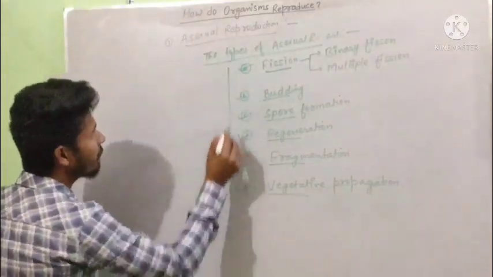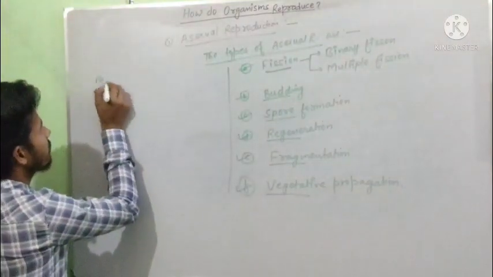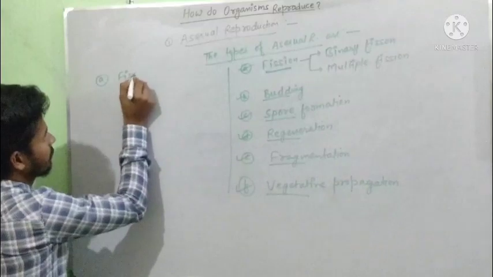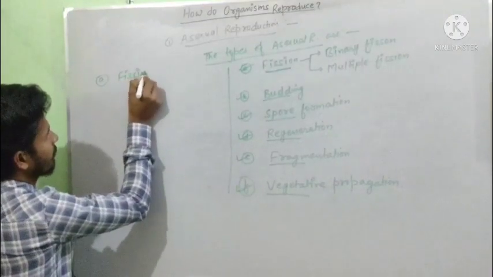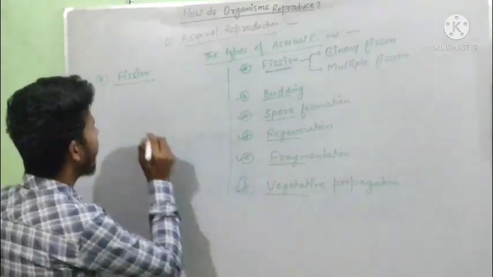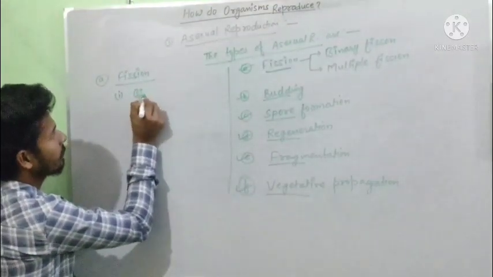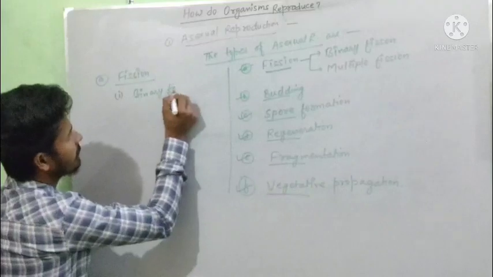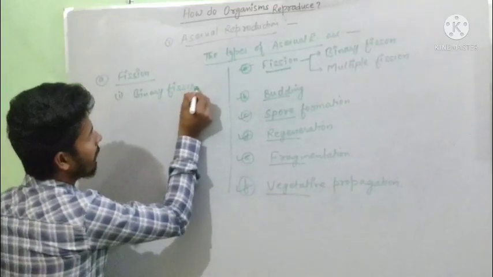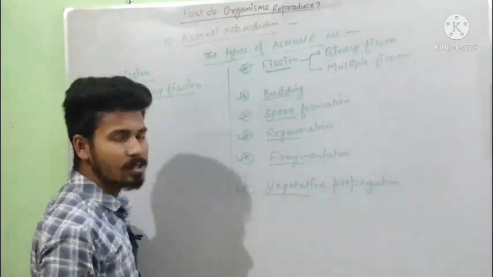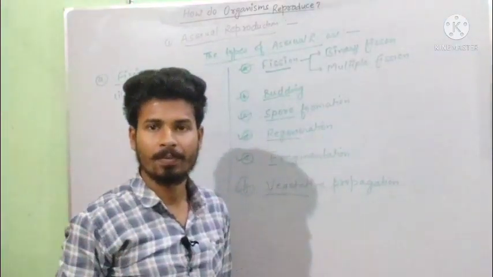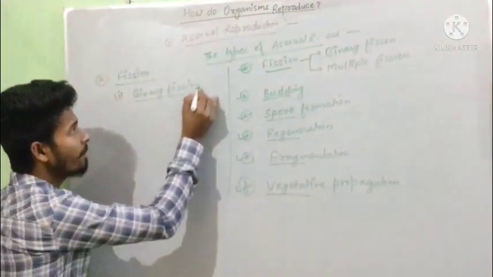Now, the first topic that comes is fission. Under fission, we have binary fission. This is shown by amoeba. We are well known about amoeba.